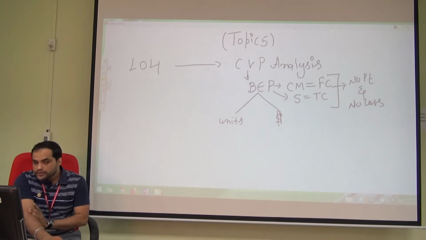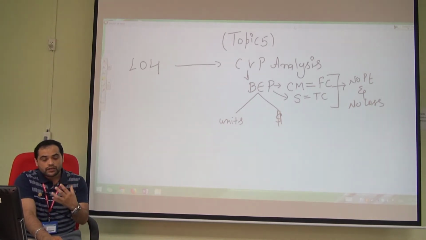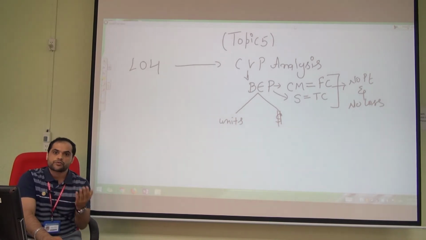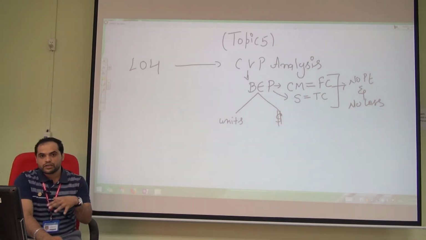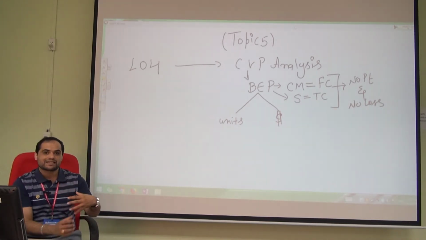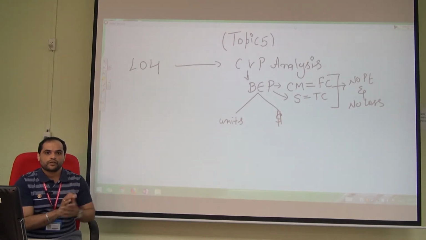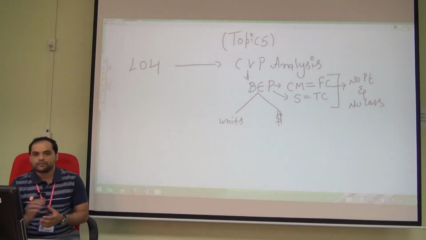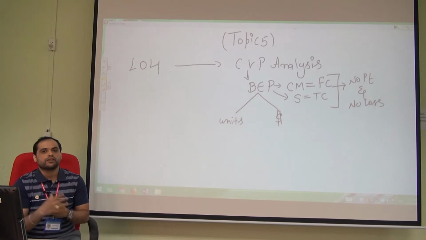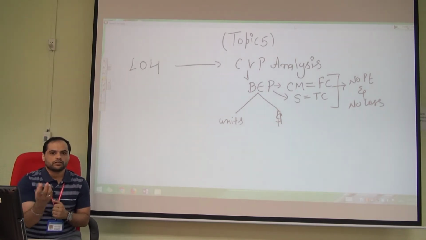Break-even in dollars means how much revenue we have to generate in order to break even. So break-even in units gives us the sales volume, and break-even in dollars gives us the revenue in terms of money.